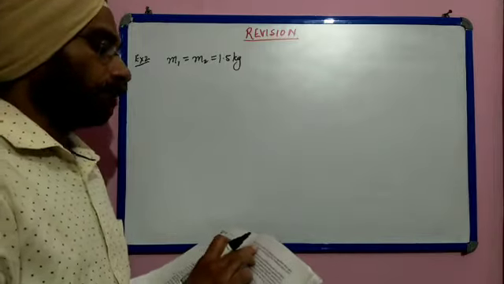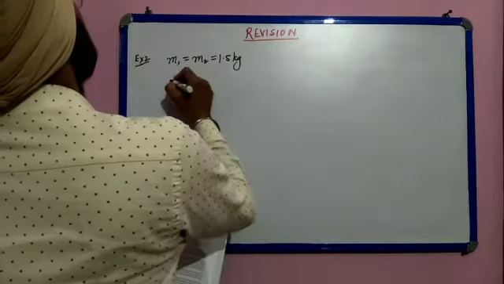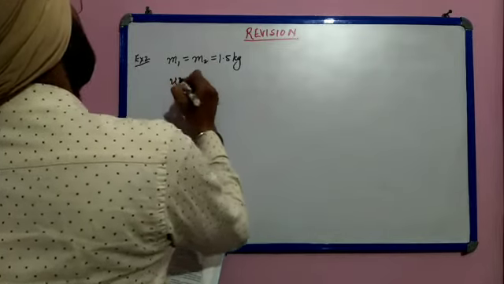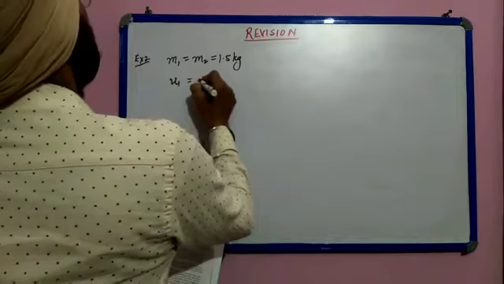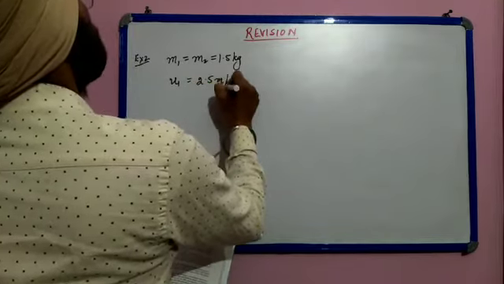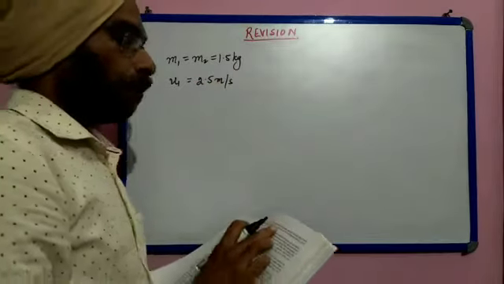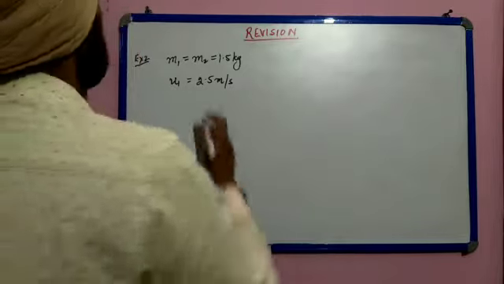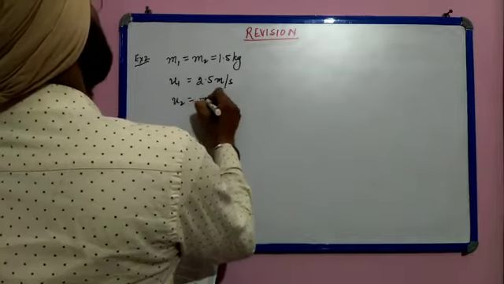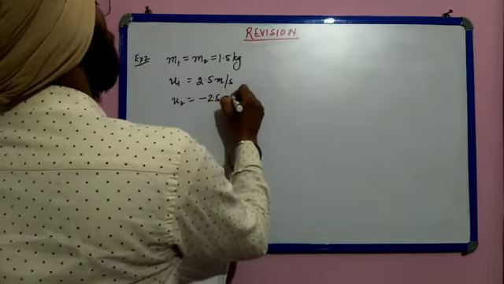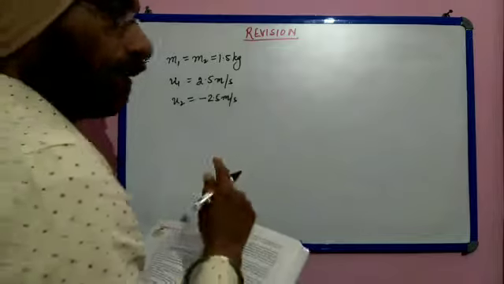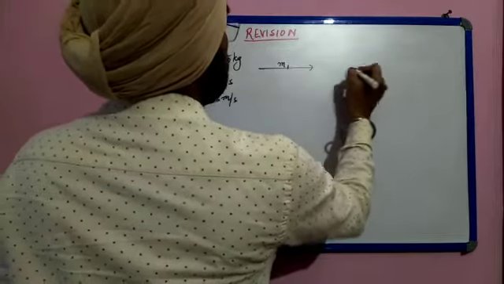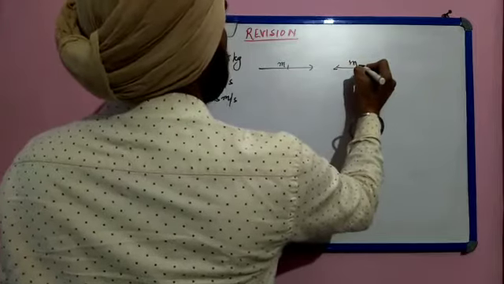The velocity of each object, let u1, initial velocity, is 2.5 meter per second before the collision. So u2 is equal to minus 2.5 meter per second because their directions are different. So if a body m1 is going this way, another, m2, is coming this way, clear?